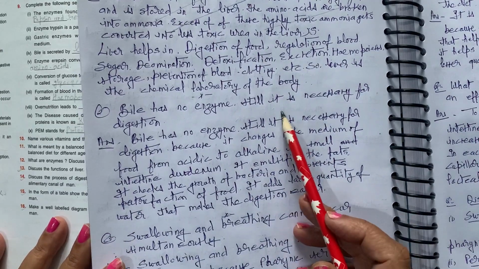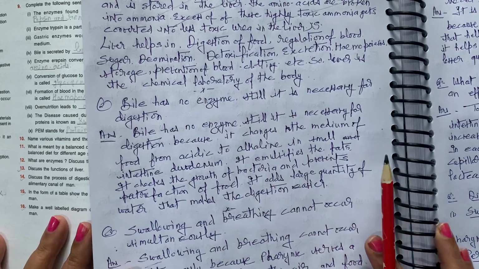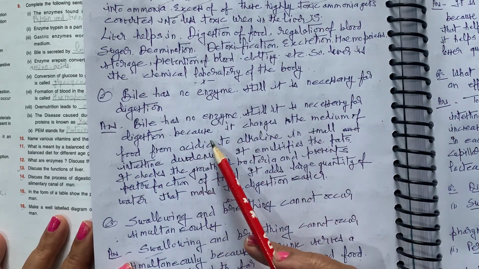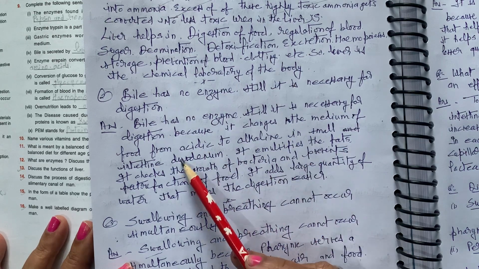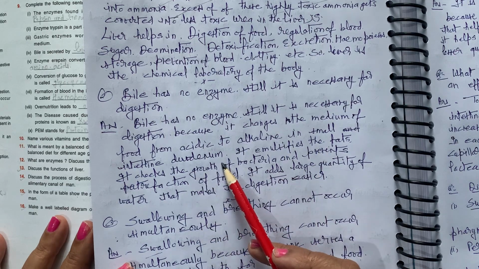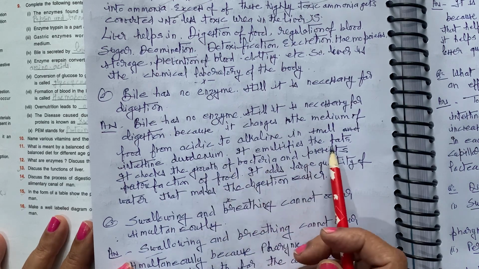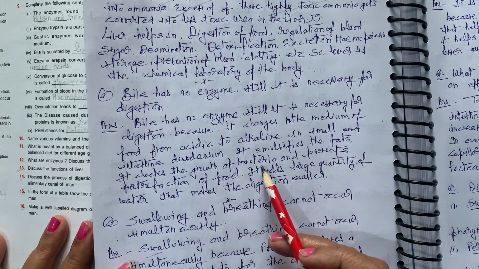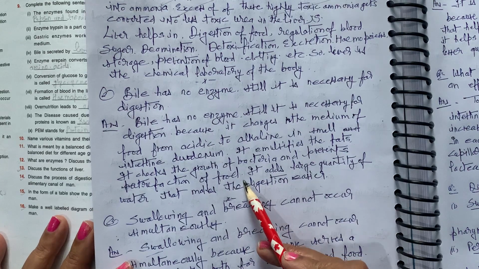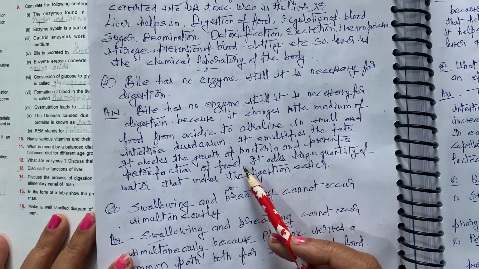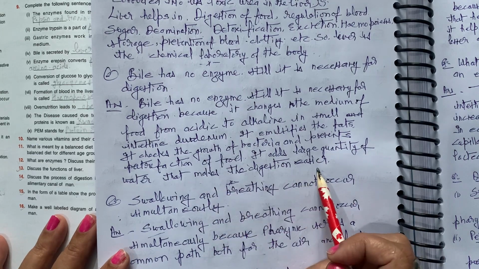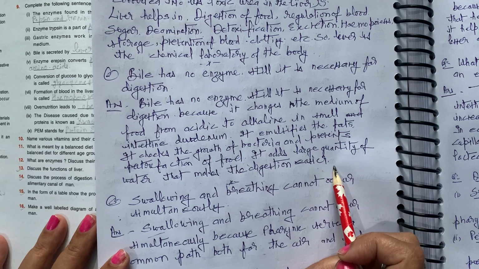Bile has no enzyme, still it is necessary for digestion. Yes, bile has no enzyme, still it is necessary for digestion because it changes the medium of the food from acidic to alkaline. In the small intestine, duodenum, it emulsifies the fats, it checks the growth of bacteria and prevents the putrefaction of food. Food was not supposed to be spoiled over there, and it adds a large quantity of water that makes the digestion easier. I hope it is clear.